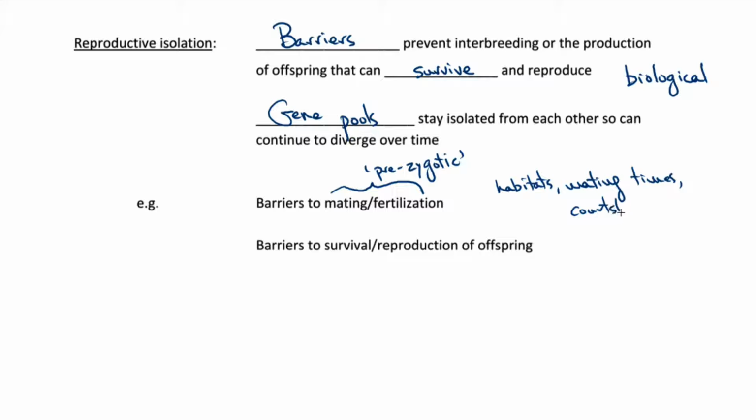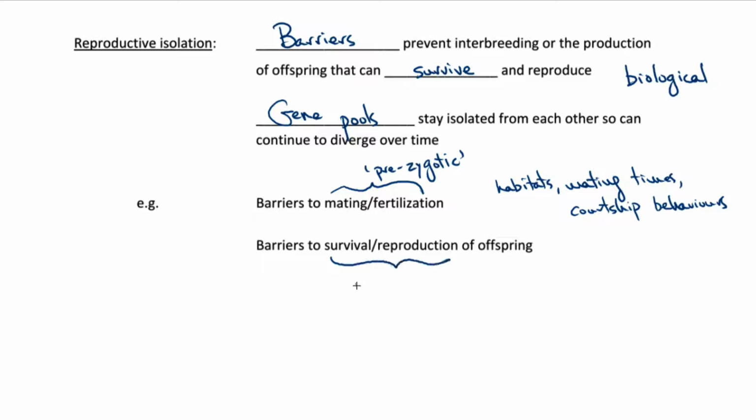These kinds of things can keep populations from mating with each other even if the species are relatively similar. Related species of birds, for example, may have different courtship behaviors and therefore not mate with other species besides their own.